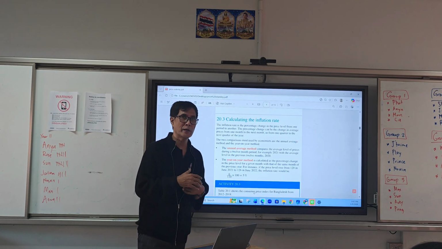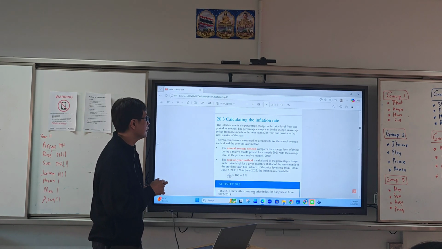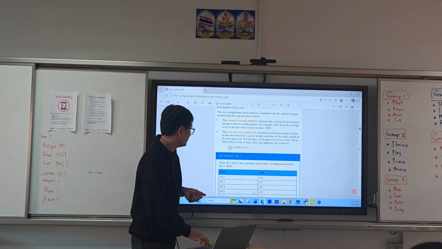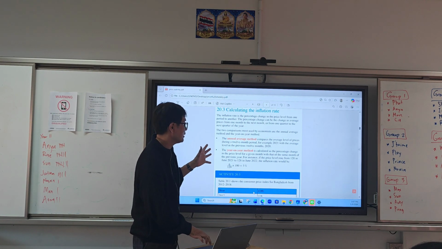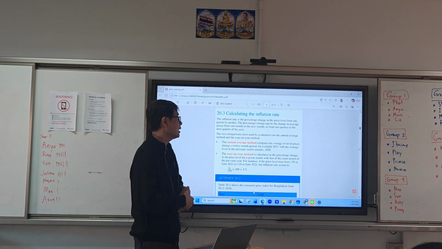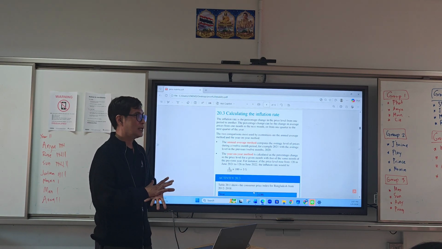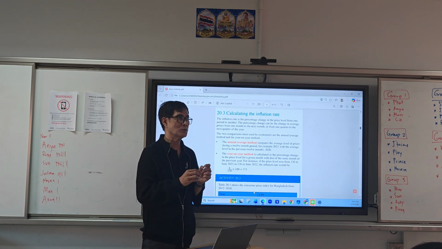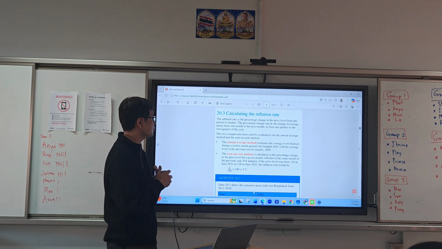Okay, so we are now with the calculation of inflation rate. But before that, this one is a little bit easy. How do we get the percentage right here or the actual value? We have two methods that we can use.